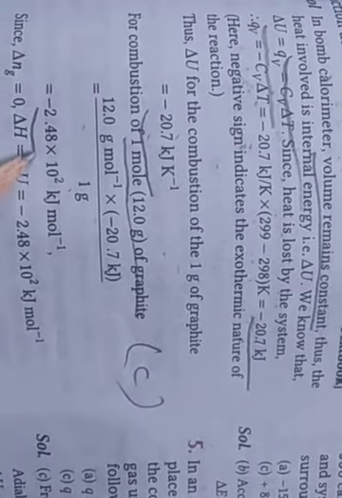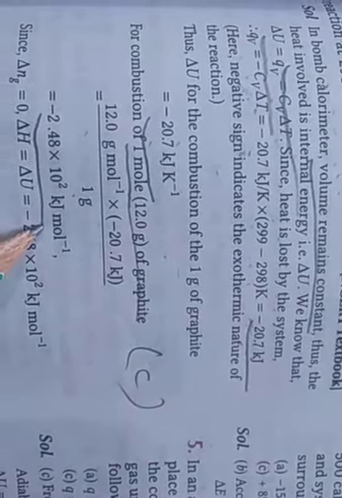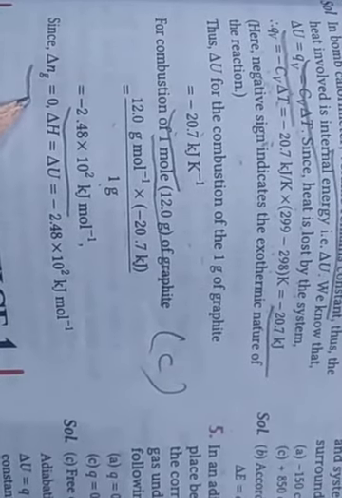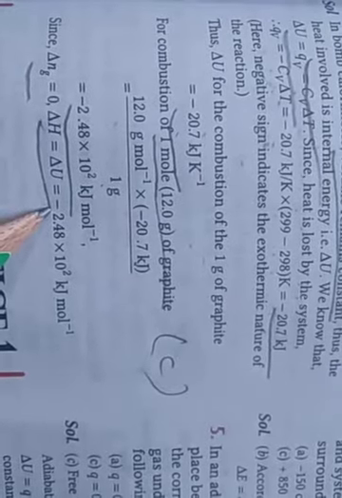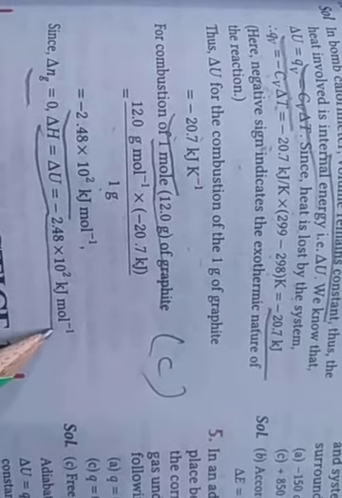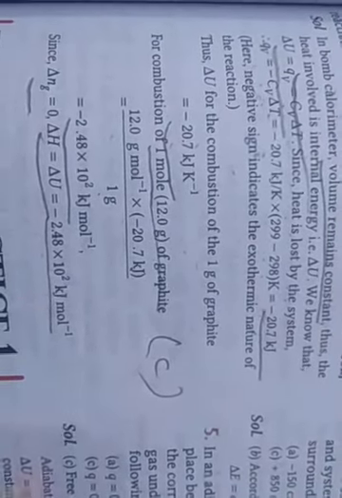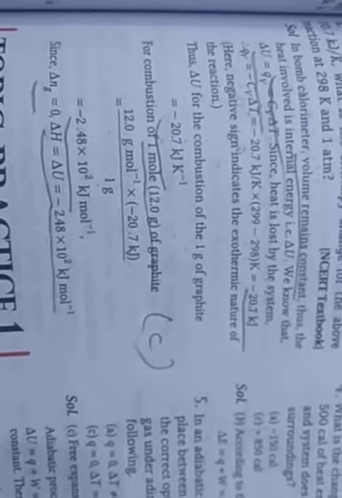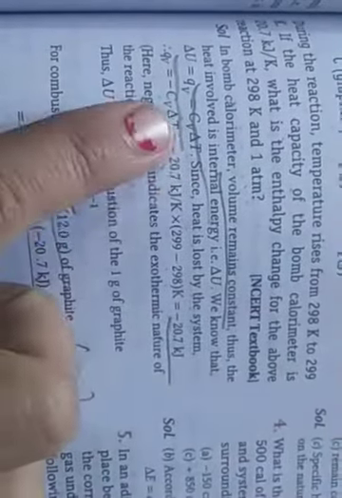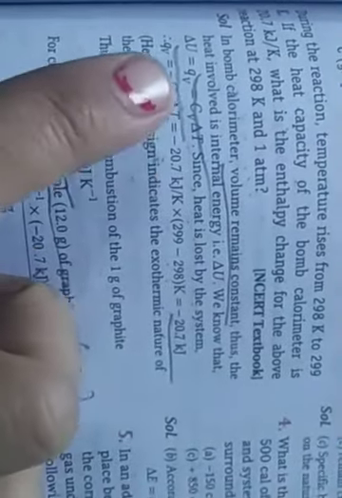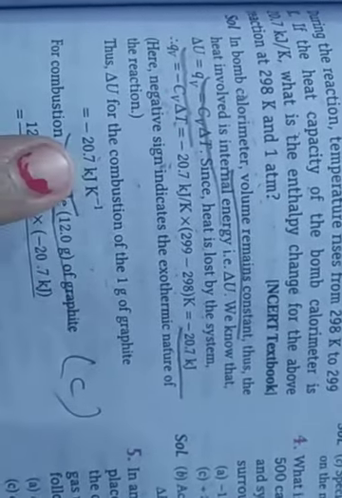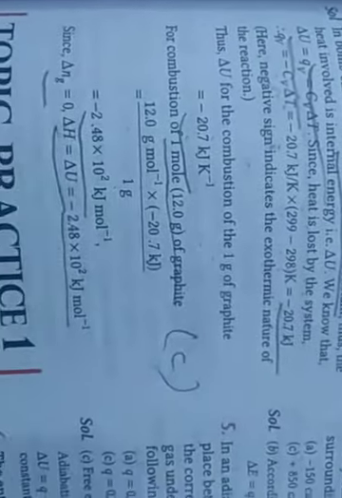So minus 2.48 into 10 to power 2 kilojoule per mole, and the change in the number of moles is equal to 0, and delta H is equal to delta U. So same enthalpy change, minus 2.48 into 10 to power 2 kilojoule per mole. So first here you see bomb calorimeter, what is the capacity? According to the capacity, we have to find heat. Okay, and then delta U, and then equal to the delta H.